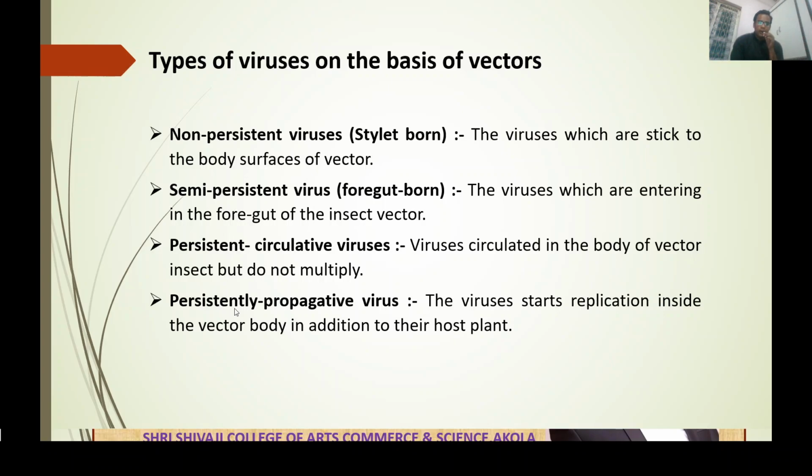Fourth one is a propagative virus. In persistently propagative viruses, viruses start replication inside the vector body in addition to their host plant. We all know that when a virus infects the host plant, it starts replication inside the host plant. But in persistently propagative viruses, the virus starts replication inside the body of the vector in addition to their host cell. These are the four types of viruses on the basis of the vector.